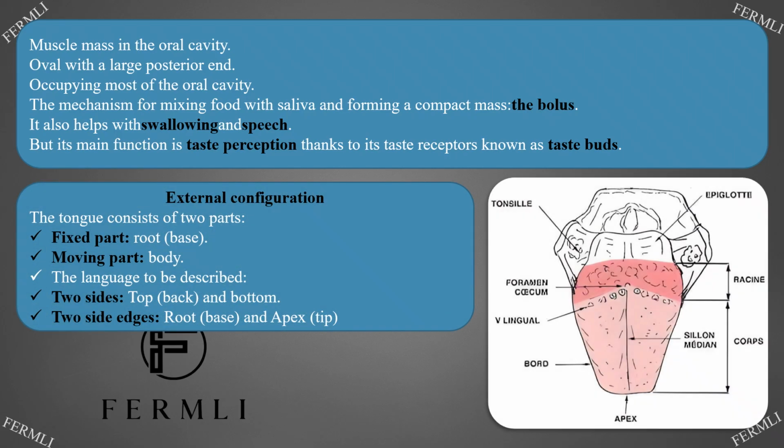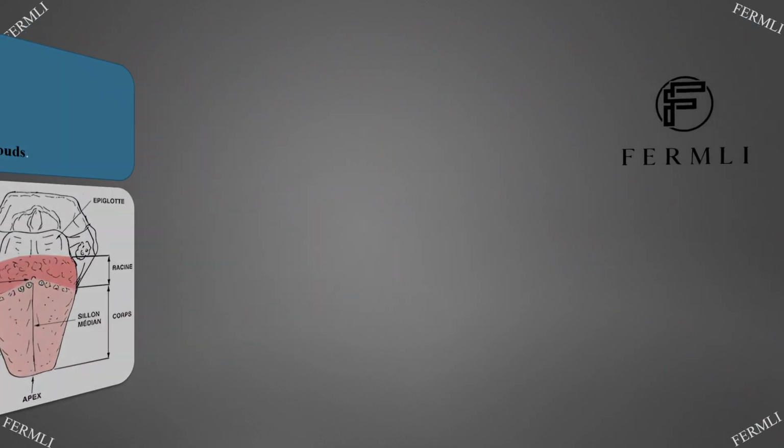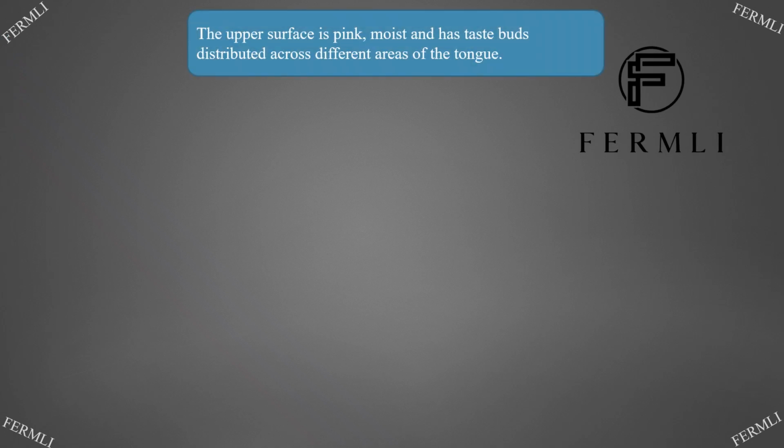External configuration. The tongue consists of two parts: a fixed part, the root or base, and a moving part, the body. The tongue is described as having two sides, a top, a back, and a bottom. Two side edges, the root or base, and the apex or tip. The upper surface is pink, moist, and has taste buds distributed across different areas of the tongue.